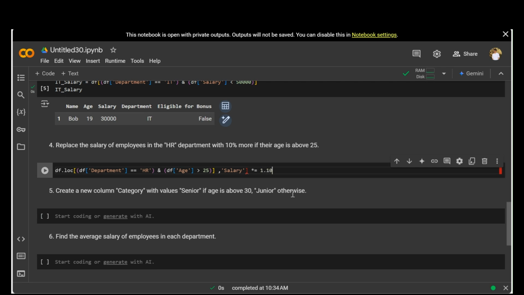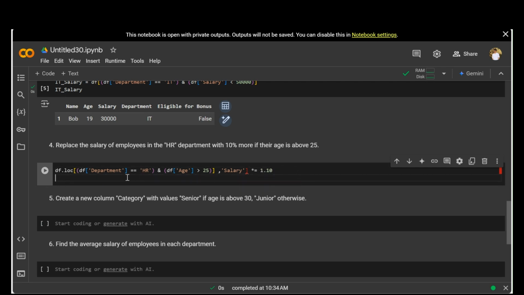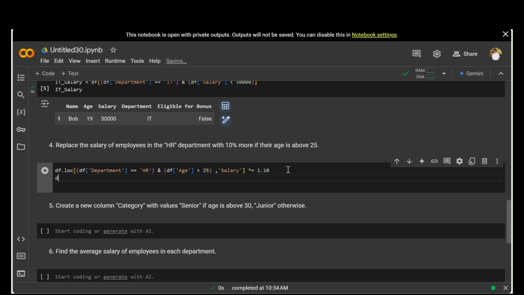Okay, so let's see where we are getting the error. I think we have not given the proper braces here. Okay, we missed this here. Cool. Now let's print the df.